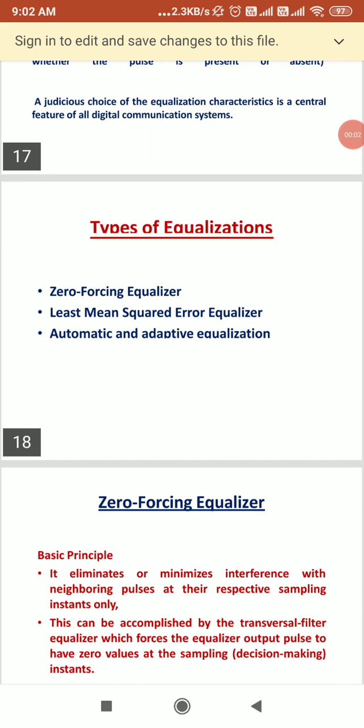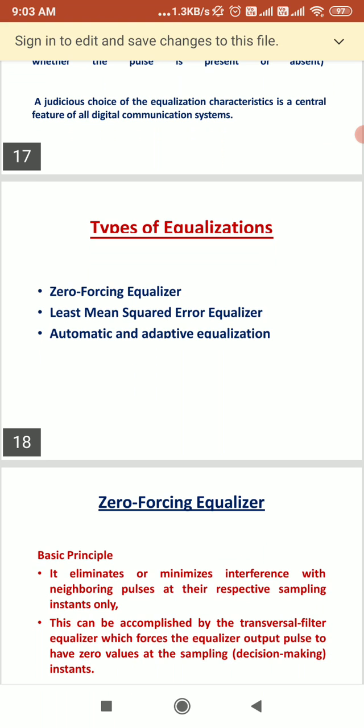Good morning. In today's session, we are supposed to study about the types of equalization. In the previous session, we have seen about intersymbol interference. It is the form of distortion of a signal in which one symbol interferes with the adjacent, or we can say a subsequent symbol. It is an unwanted phenomenon.